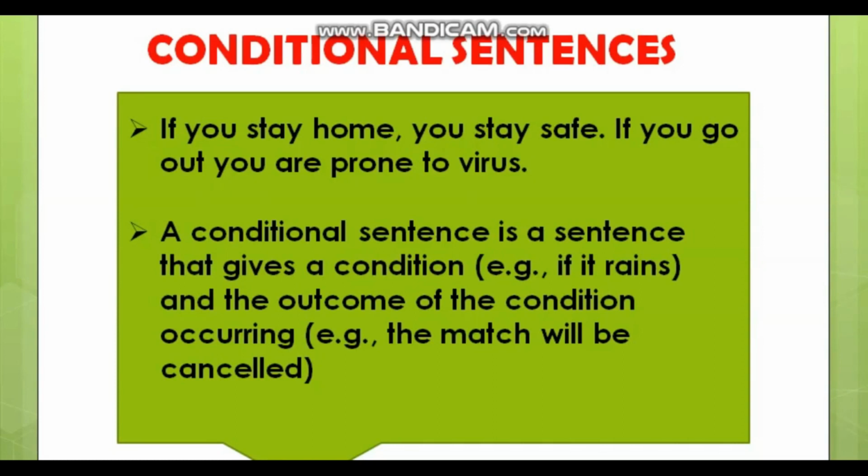How do we define a conditional sentence? A conditional sentence is a sentence that gives a condition, for example, if it rains, and the outcome of the condition occurring. What do you mean by outcome? Outcome means the result, the consequence of the raining. What will be the result of this rain? The match will be cancelled. So, raining is the situation, the condition, while the cancelling of the match is the result. Such sentences are called conditional sentences.